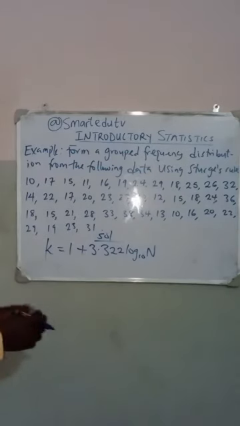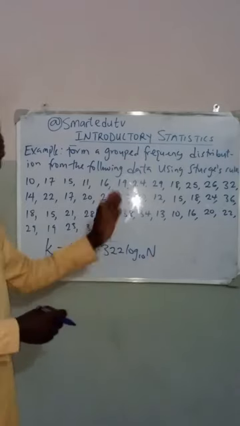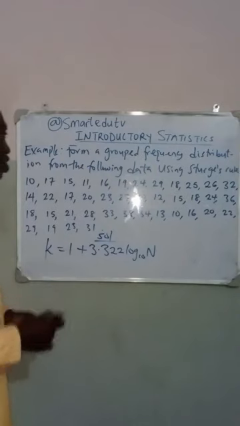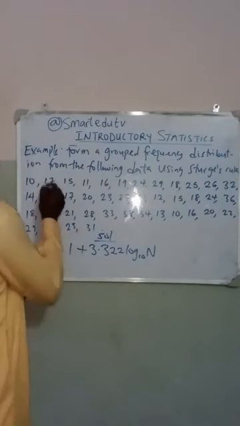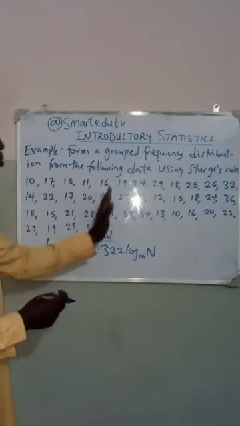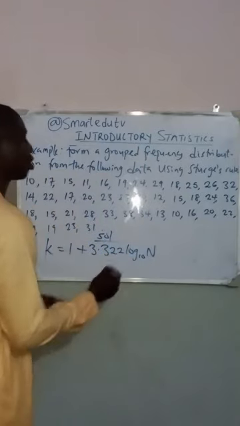Here, my n is the total number of data given to me. If you count this data, each of them is separated by a comma. If you count each of them one after the other, you will notice that everything altogether equals